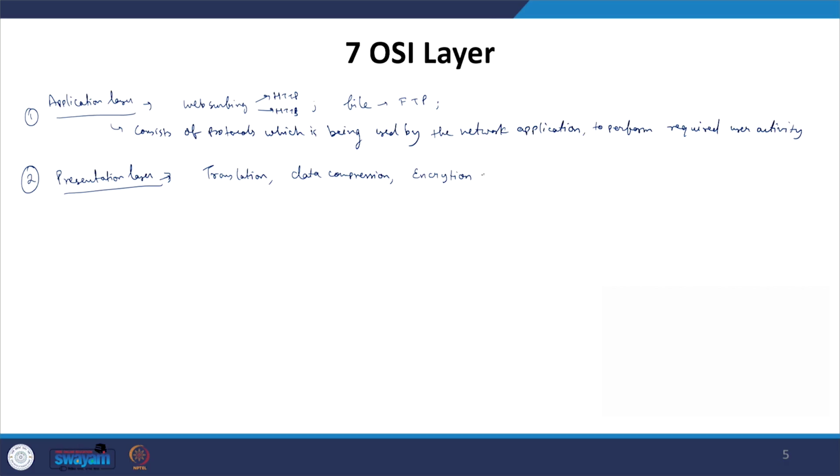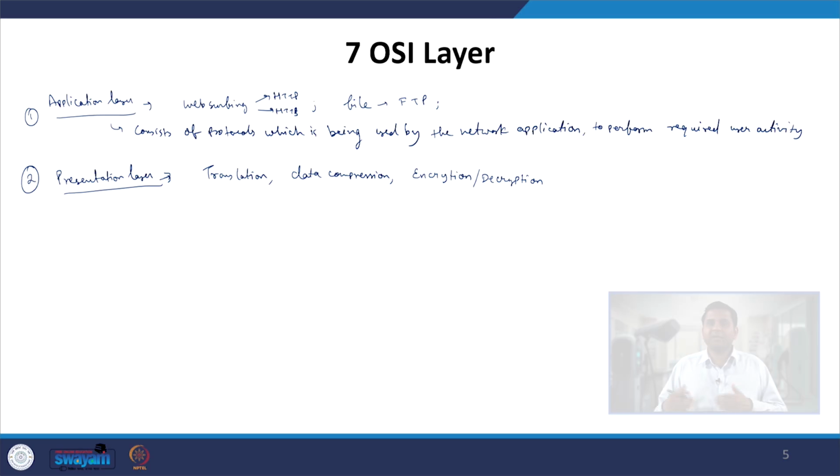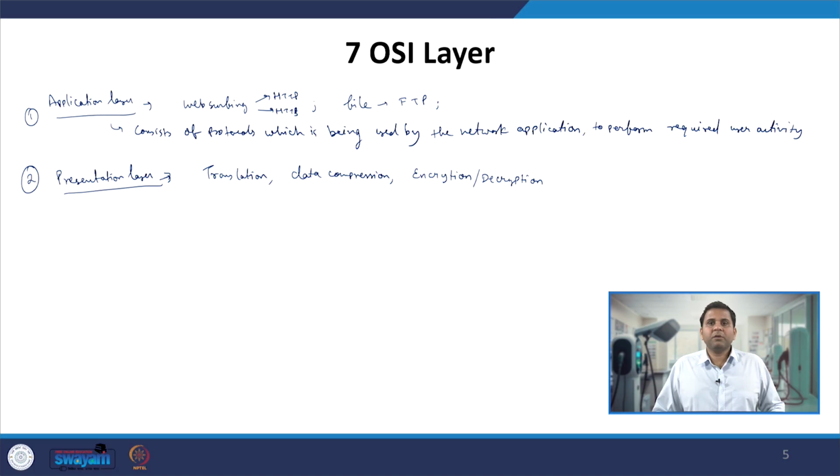So on the sender side it will be encryption, or on the receiver side it will be decryption which will be taking place. Now however, to perform this functionality, there will be several protocols which will be used, and those protocols will actually form the presentation layer. As the name suggests, it converts application layer data into the machine understandable form, or presents the data in the machine understandable format, and on the receiver side it is vice versa.